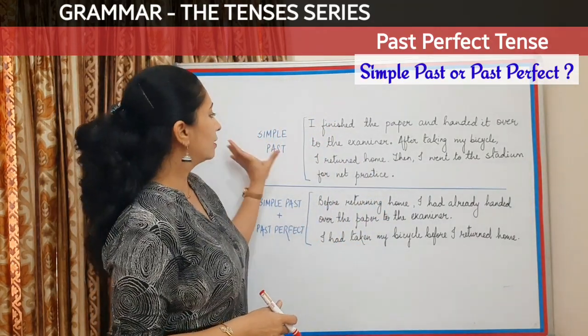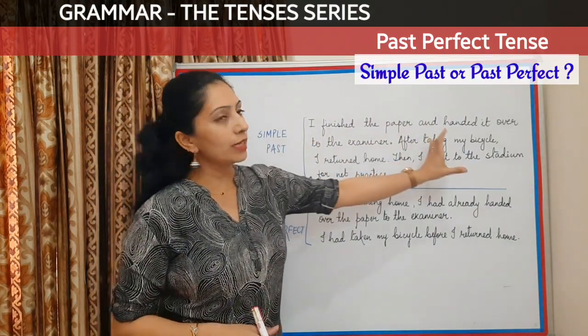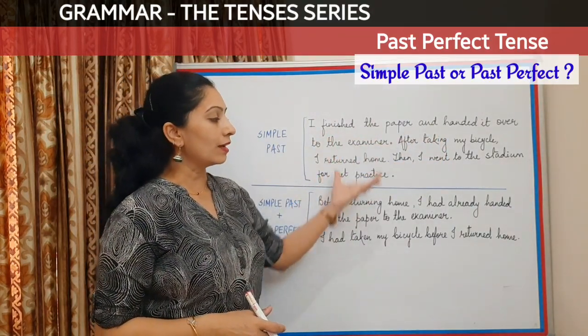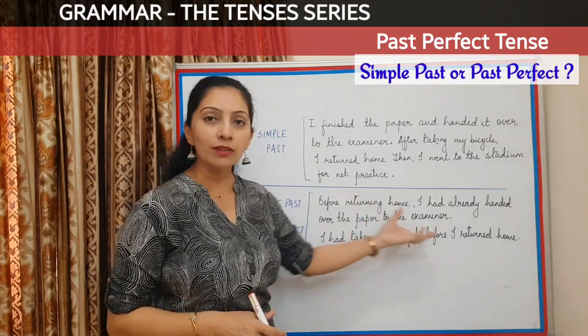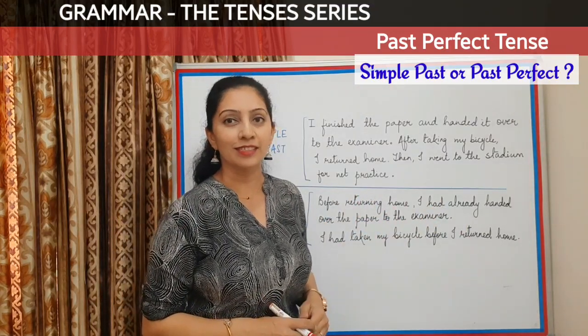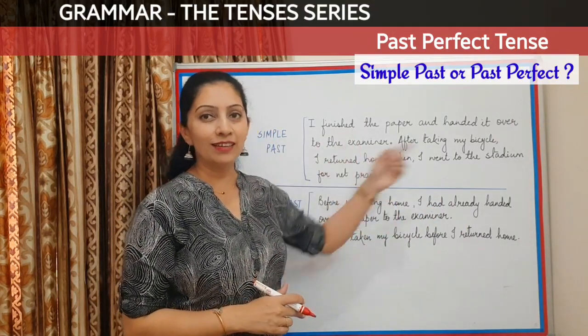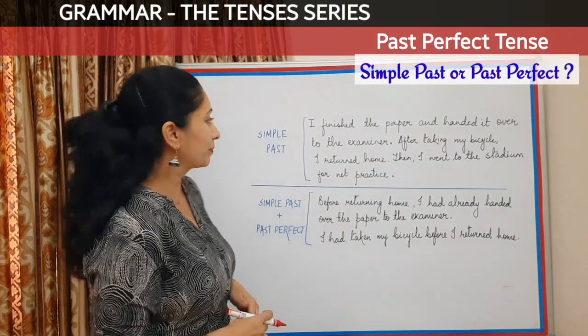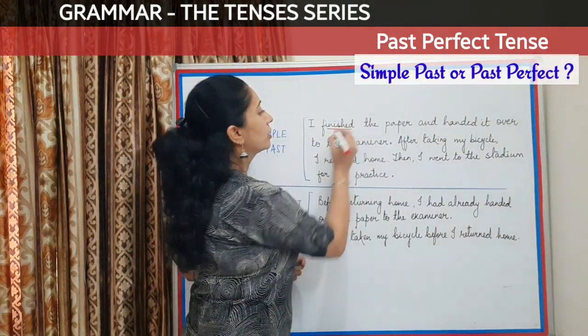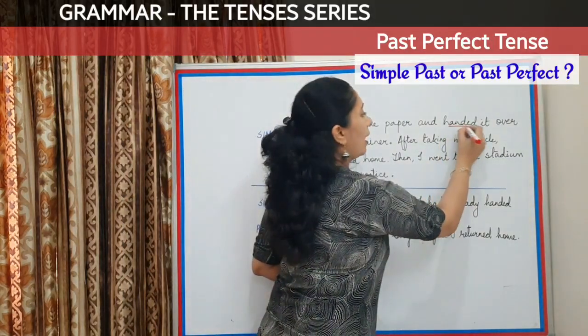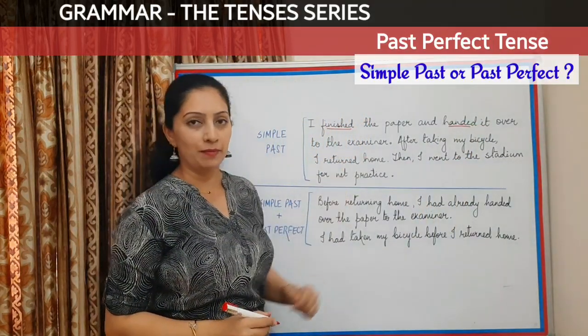In the first example, I have used only simple past. In the next one, I have shown how to make a combination of both these tenses. So I'll begin reading and underline the verbs as they come. I finished the paper and handed it over to the examiner.